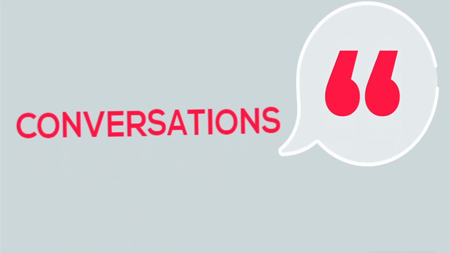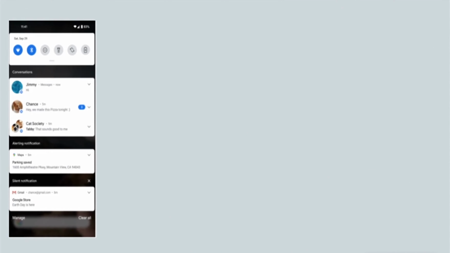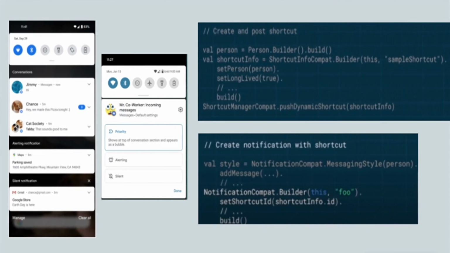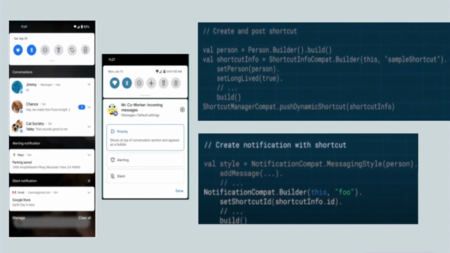Conversations. In Android 11, there are two improvements related to people. One is conversation and the other one is bubble. Notifications related to conversation are kept in a separate section in the notifications. Something more important related to the conversation is handling the priority queue of each chat. We can mark it as a priority or just get an alert over it or make a conversation silent.